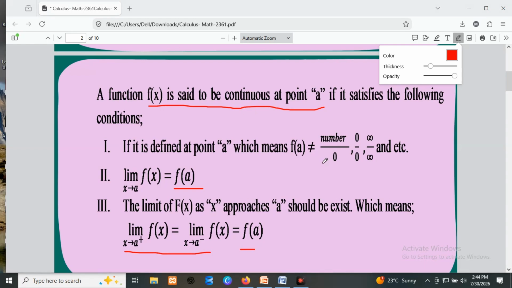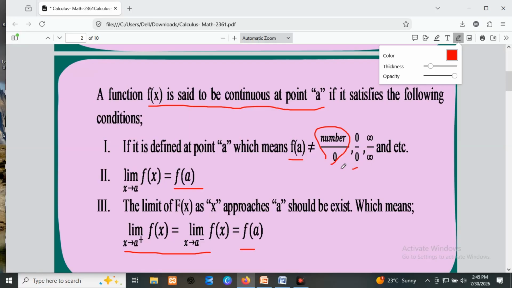So a function is continuous at a number a if it satisfies the three conditions. First one, it should be defined. It should be defined in the sense that, when evaluating the function at the number a, the value must not be any number over 0, 0 over 0, or infinity over infinity, and so on.